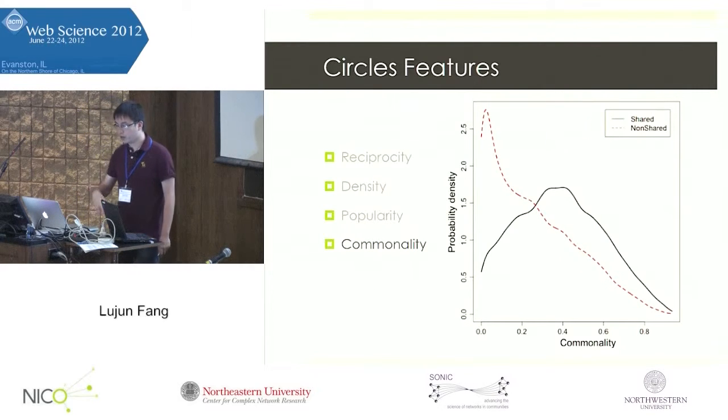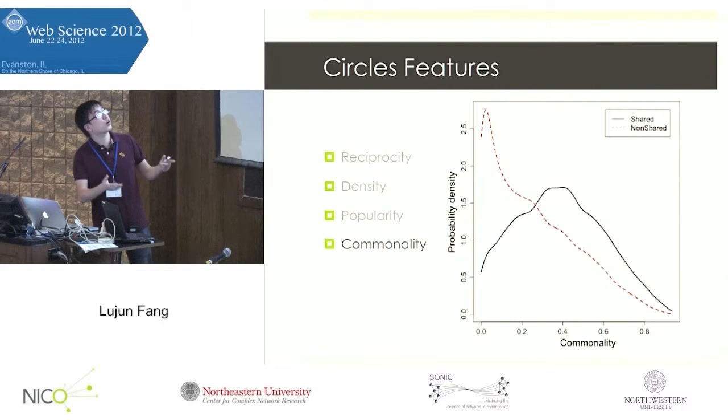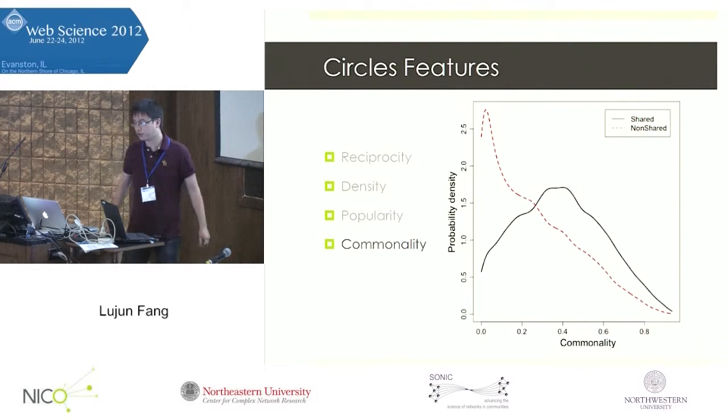We also draw the probability density distribution for shared and non-shared circles according to this commonality feature. Here we notice there's a great difference between the shared and non-shared circles, and shared circles are in general more common.